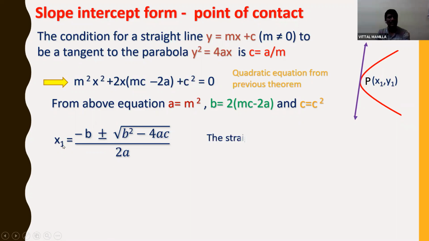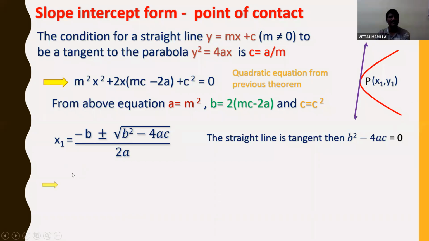This straight line is a tangent to the parabola. We already discussed that if a straight line is tangent to the parabola, the discriminant is equal to 0. So the discriminant, b² - 4ac, is equal to 0. Or else you can say it like this also: if tangent, it has only one zero, and the zeros are -b/2a, -b/2a. The two roots are the same. Both ways are the same.